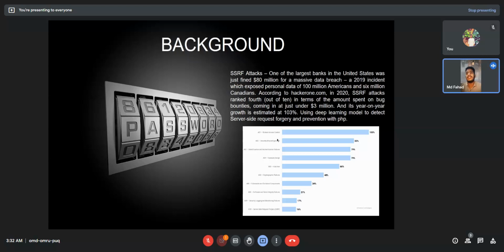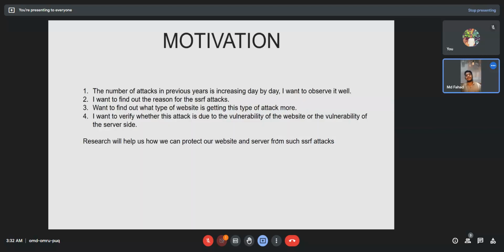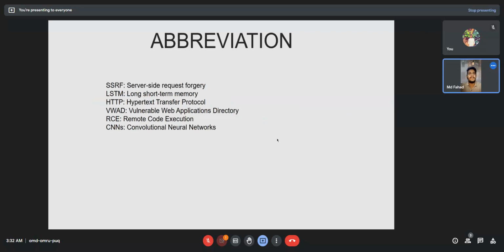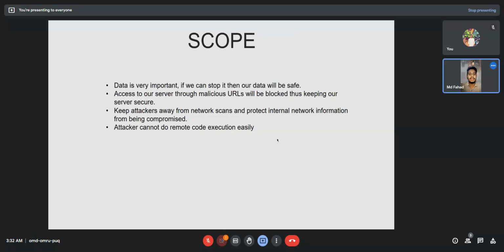I am using a deep learning model to detect server-side request forgery and prevention with PHP. This is the motivation: the number of attacks in previous years is increasing day by day. I want to observe it very well. I want to find out the reason for the SSRF attack. I want to verify whether this attack is due to vulnerabilities of the website or vulnerabilities of the server side. These are the scope of my thesis.